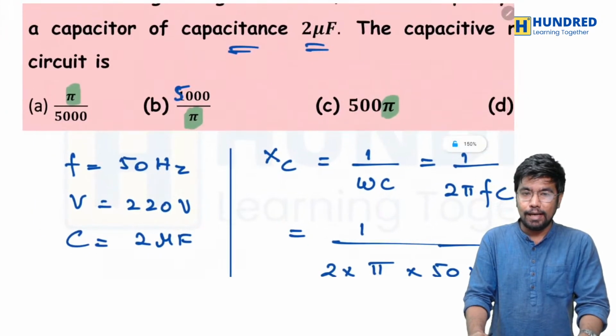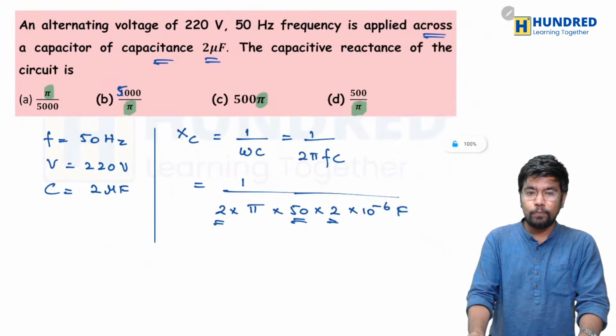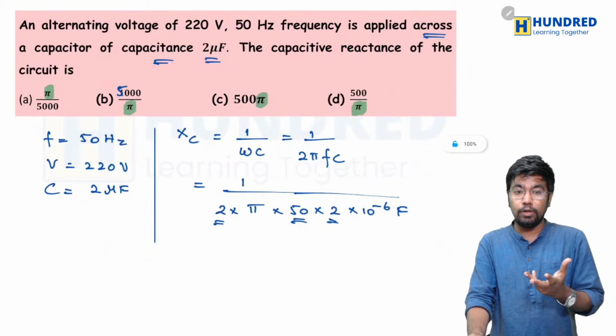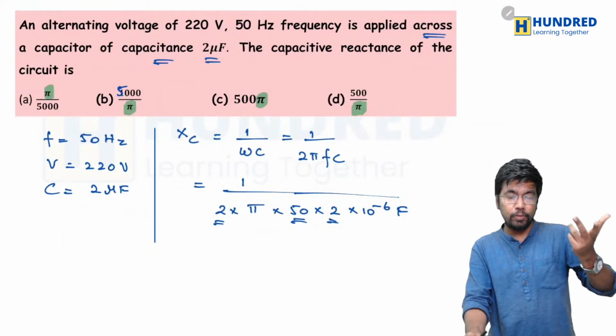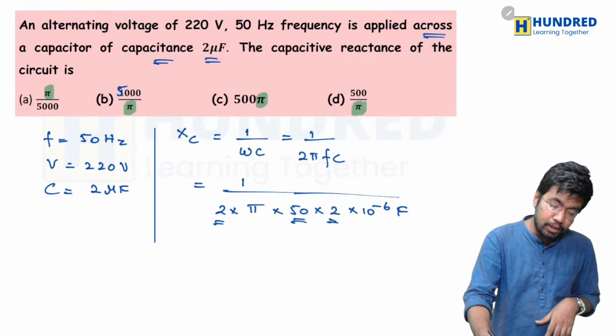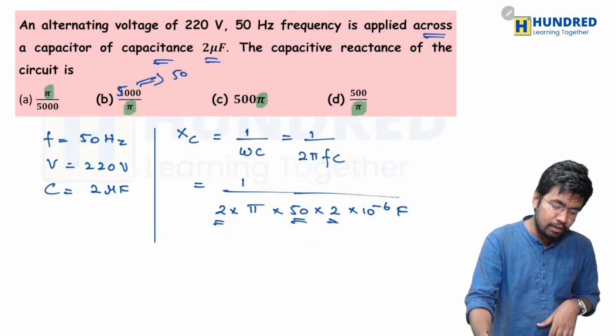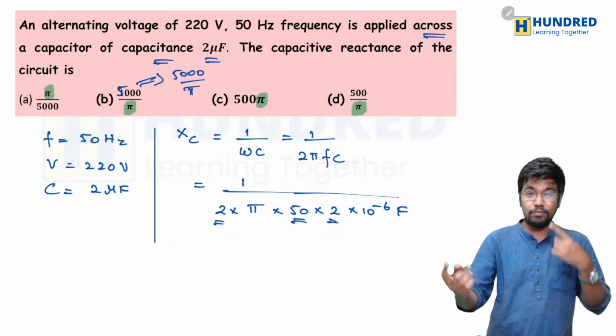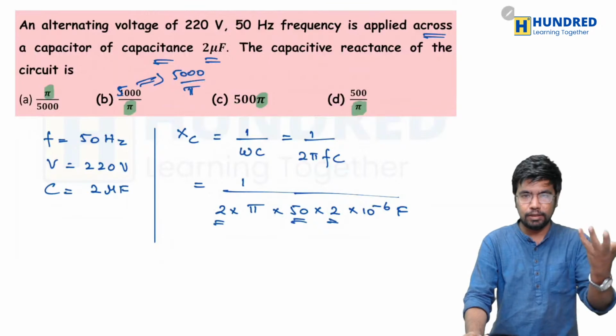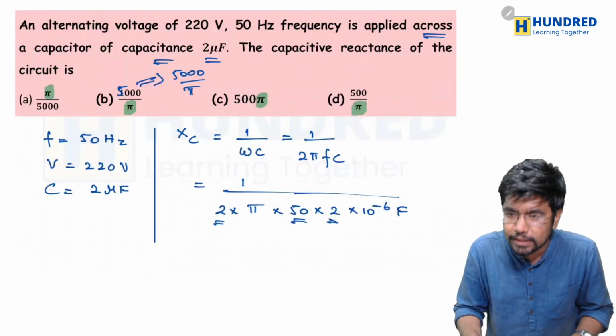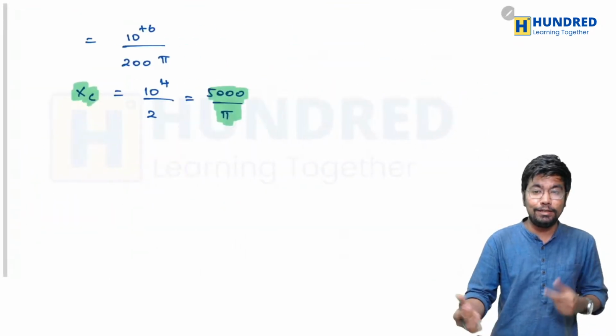So actually it's not pi divided by 5000. No, it's not pi divided by 5000. It should be 5000 divided by pi. Actually, option B should have been this, 5000 divided by pi. I just mistakenly typed it as 1000 divided by pi. That's why there was a mess up on my side. So not your bad, it's my bad.